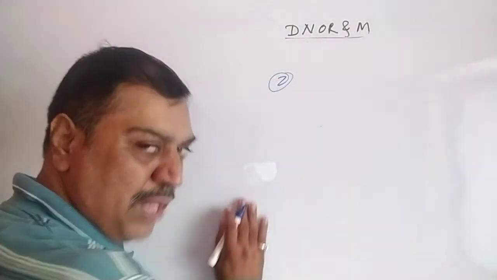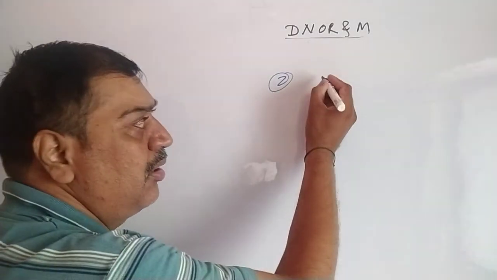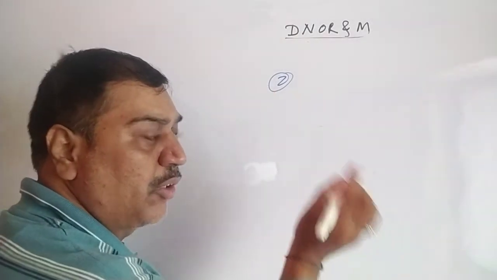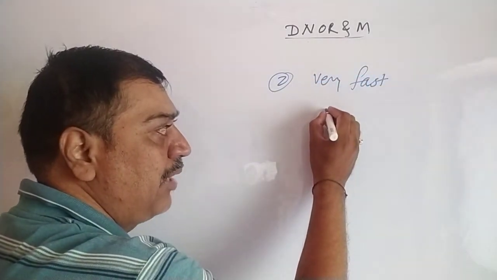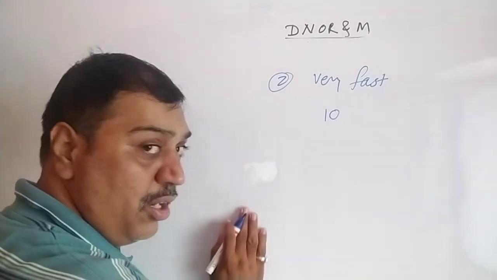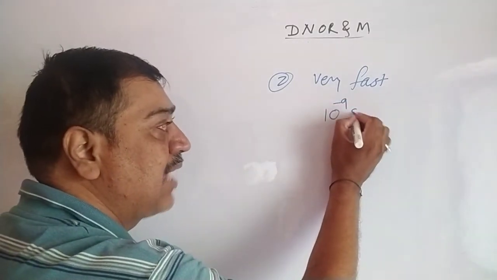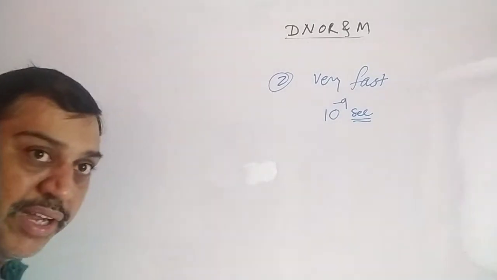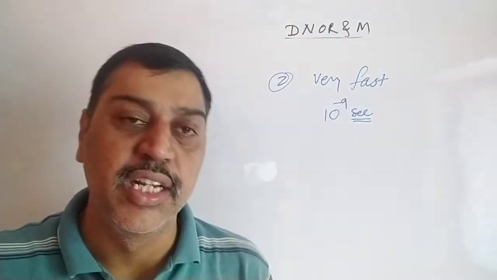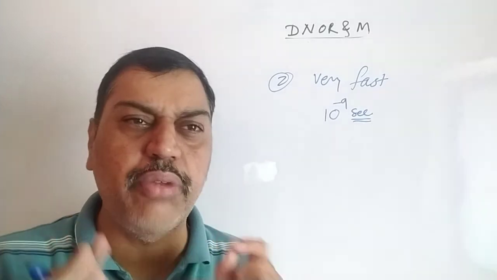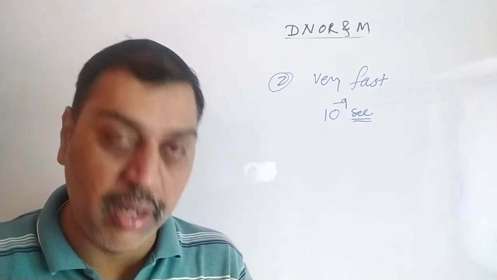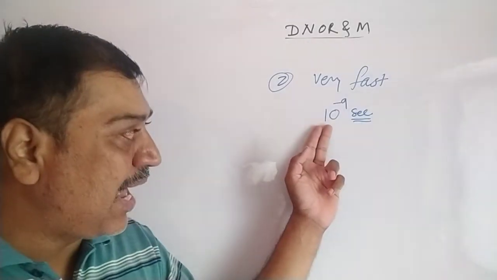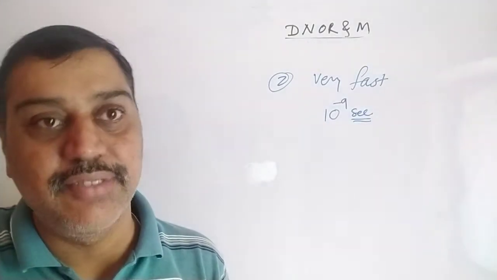What does it mean? This second conclusion drawn from the experimentation says that the process of incident light and emission of electrons is a very fast process. When light is incident on a photosensitive material, within 10 raised to minus 9 seconds the electrons are emitted. That is a very fast, instantaneous process. Instantly, very quickly, electrons are emitted. So when incident radiation falls on a photosensitive cathode, within this time the electrons are emitted. That means the process is very fast.